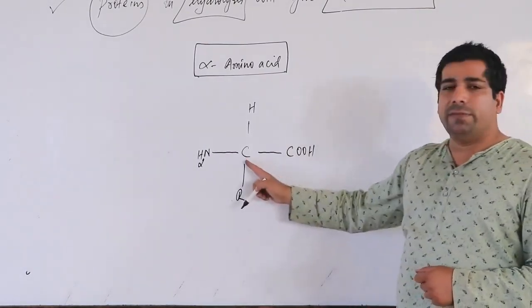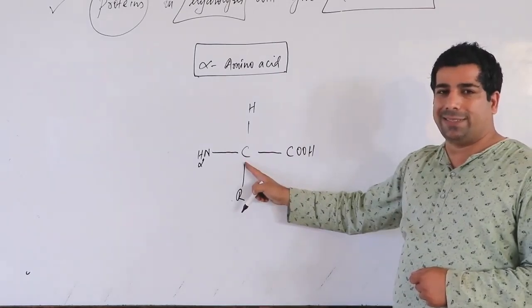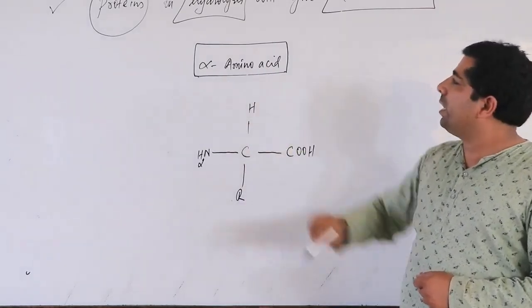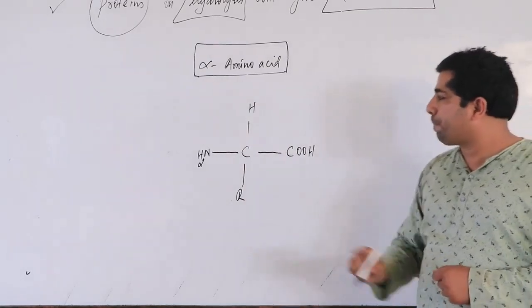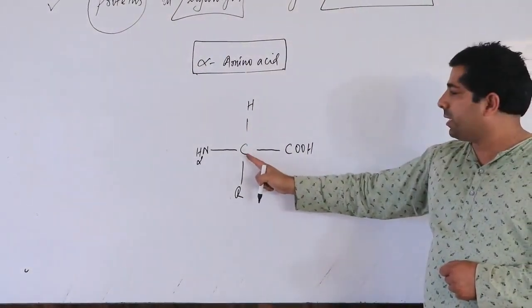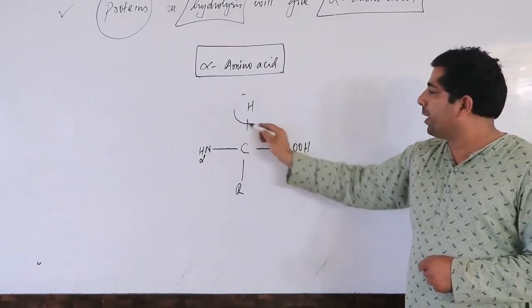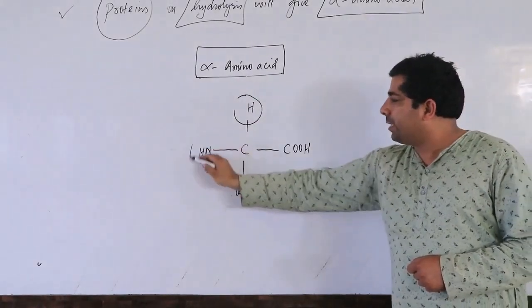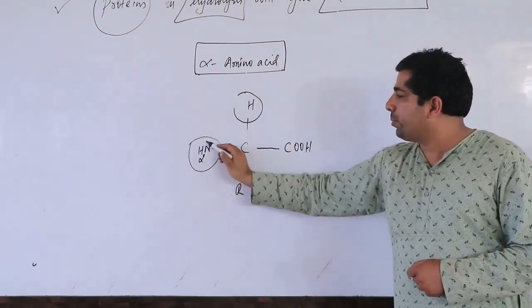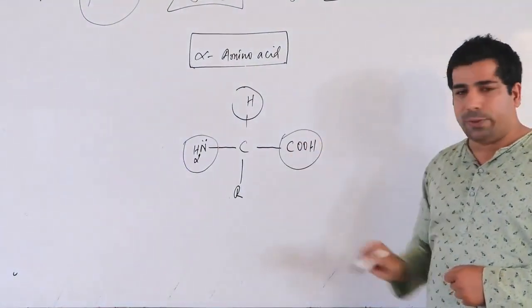So you have taken one carbon. How to draw the structure of alpha amino acid? So I have written here alpha amino acid, that's my topic. Look here. You have to take one carbon. On that carbon, there should be one hydrogen. Second valency is satisfied by NH2 group. Third valency is satisfied by carboxylic group.